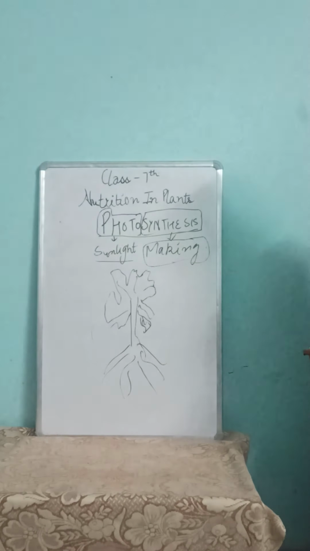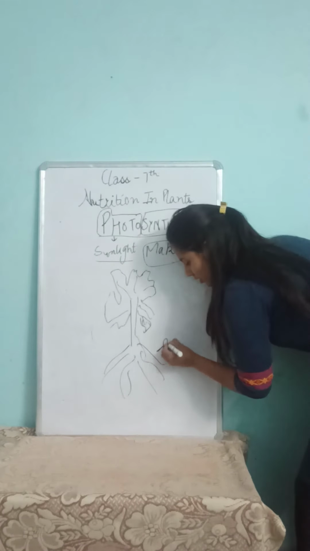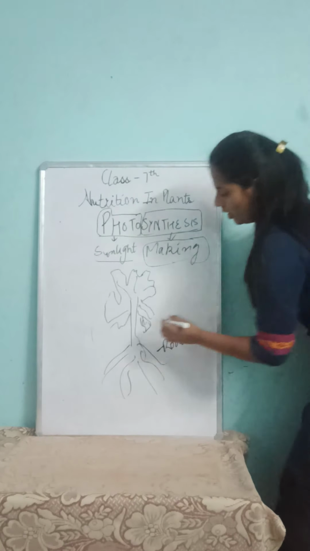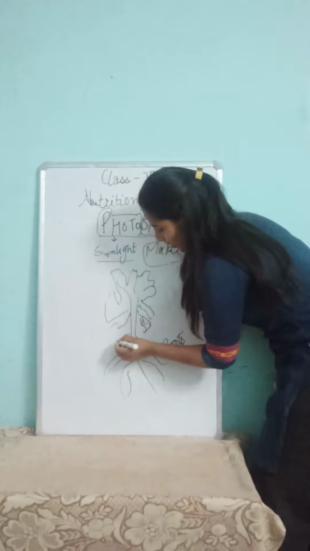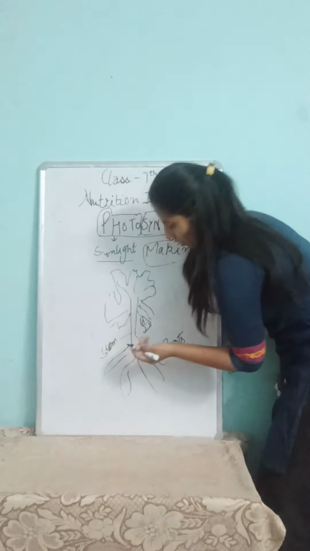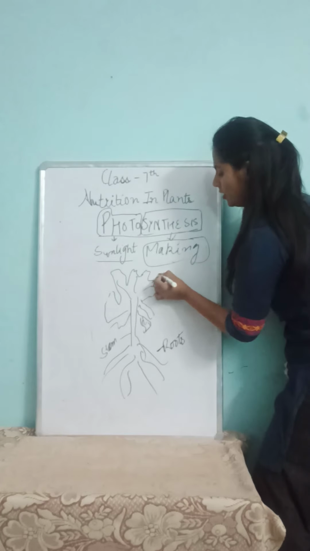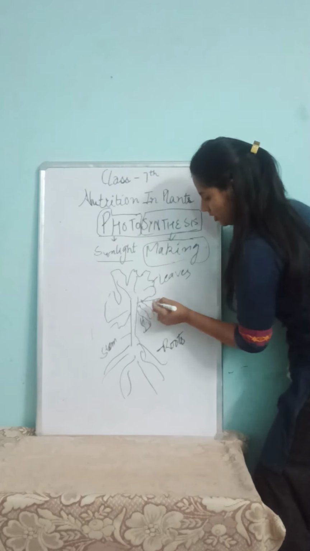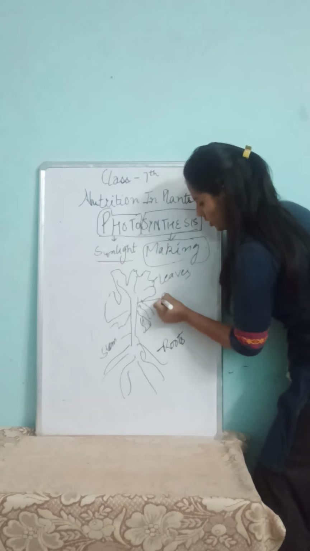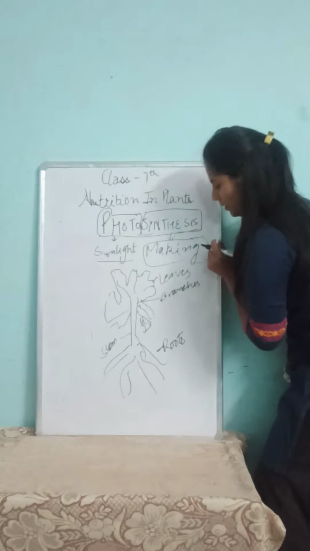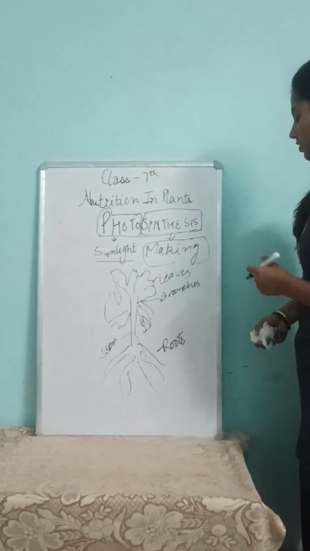You can see the root part, the stem, the leaves, and these are the branches. A tree has different types of branching.